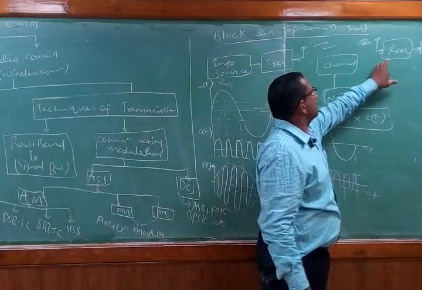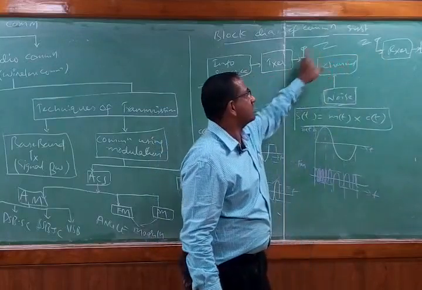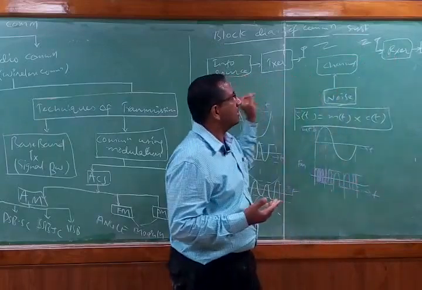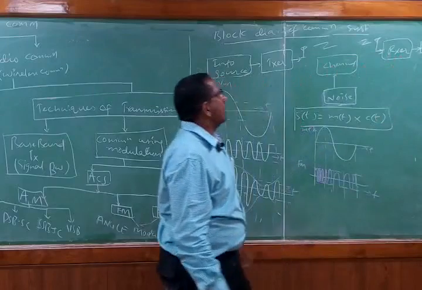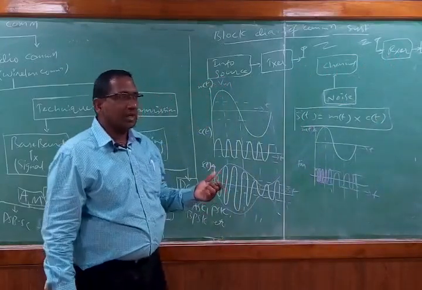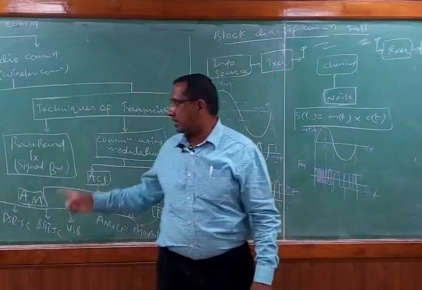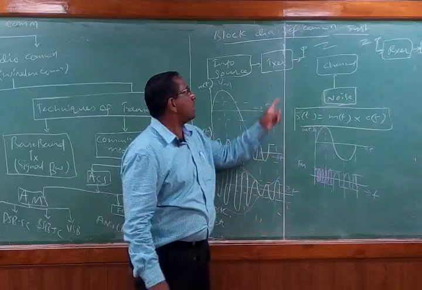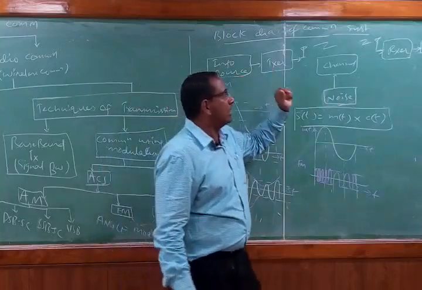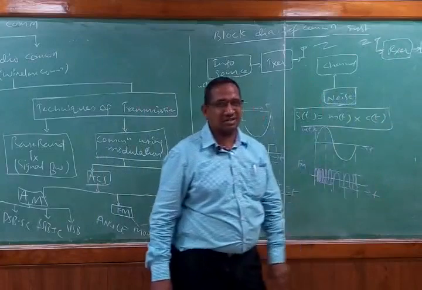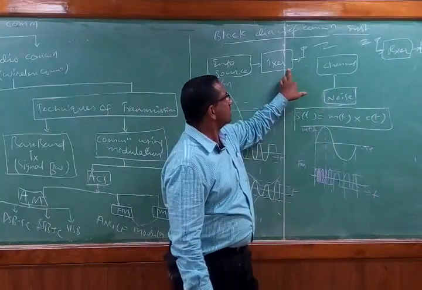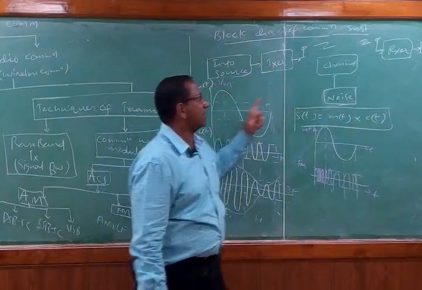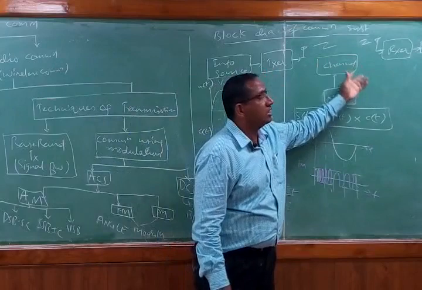Now the receiver is going to receive this electromagnetic signal which has travelled. Then the receiver is going to process that signal, demodulate the transmitted signal, and it is given to the actual detector. Now what is the heart of the transmitter circuit? The heart of the transmitter circuit is going to be the modulator. So we have discussed this communication using the modulation process. This modulator is going to be the heart of the transmitter circuit, and the demodulator is going to be the heart of the receiver circuit. The transmitter is going to modulate the signal so that it can be transmitted through the channel, and then the receiver is going to demodulate the signal.